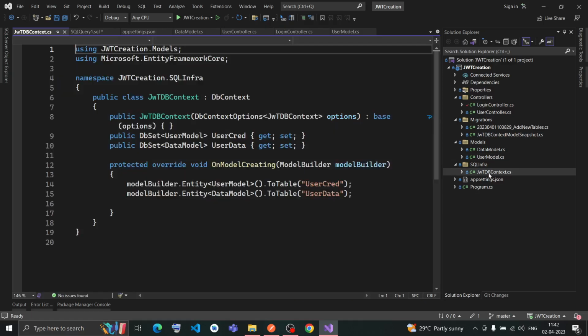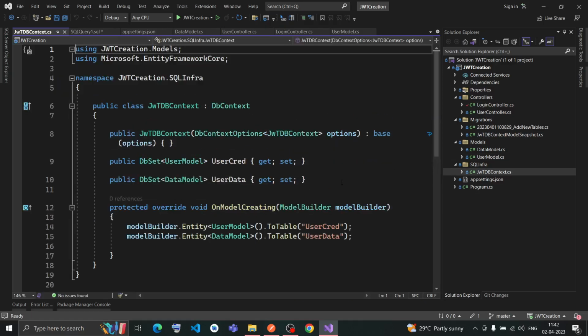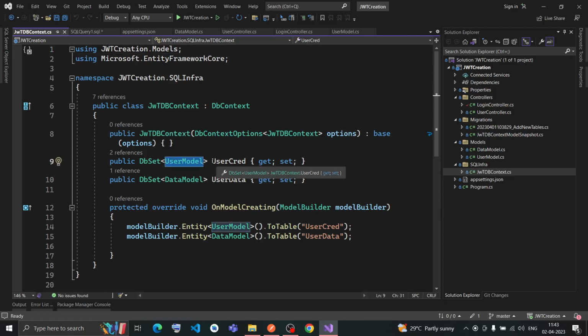Now I have SQL infra. Inside that I have the JWT DB context file. My DB context file is nothing but interacting with the database and my code. So here, this DB set is nothing but user model, and the name of the user model inside the database should be user cred. So I am giving user model as user cred and data model as user data.